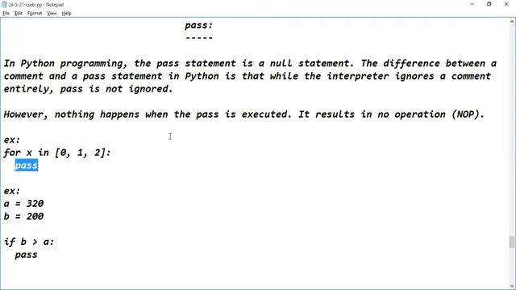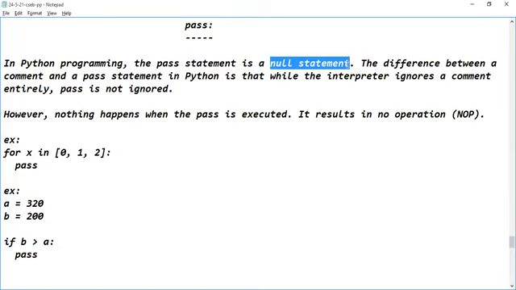Is it ignored by the interpreter of the programming language? No, it won't be ignored, but it will be executed. So what happens with that execution? Nothing will be happening. It results in no operation. When the pass statement is executed, do you get any kind of result there? No, sir. Nothing will be displayed. Pass is a null statement.